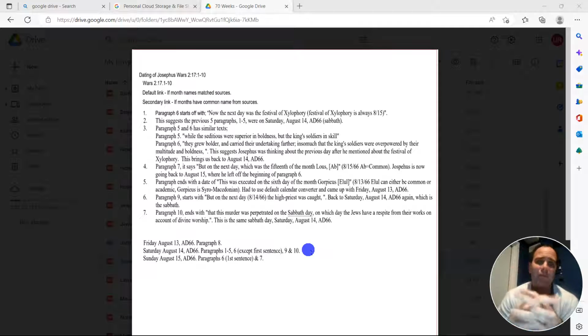But something we have to keep in mind: Josephus had a family. I believe he had 5 kids. And at the same time, he was documenting what's going on, the war, sticking his neck out, life on the line. So as you can imagine, he's a little bit flustered at times. So it's not at all unusual in his writing. His mind just kind of drifts, which makes it very challenging when it comes to dating. So that's just something we have to keep in mind.